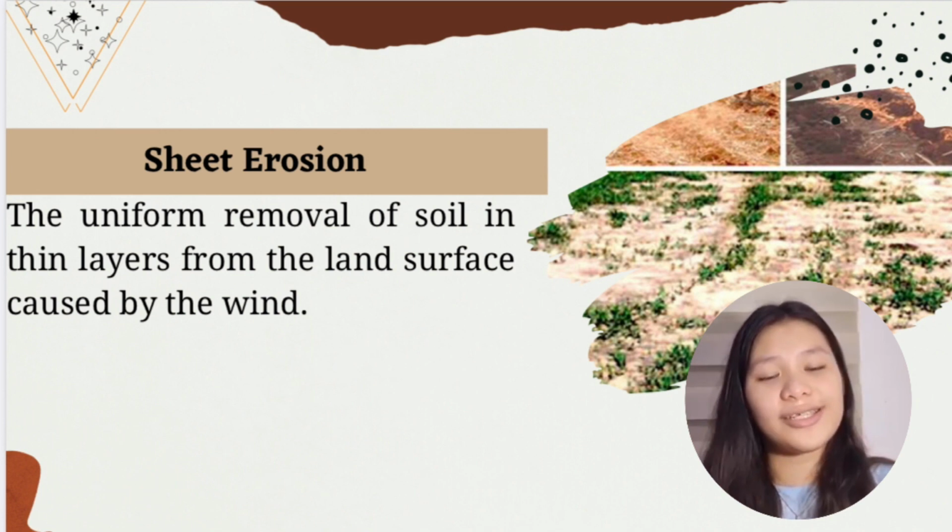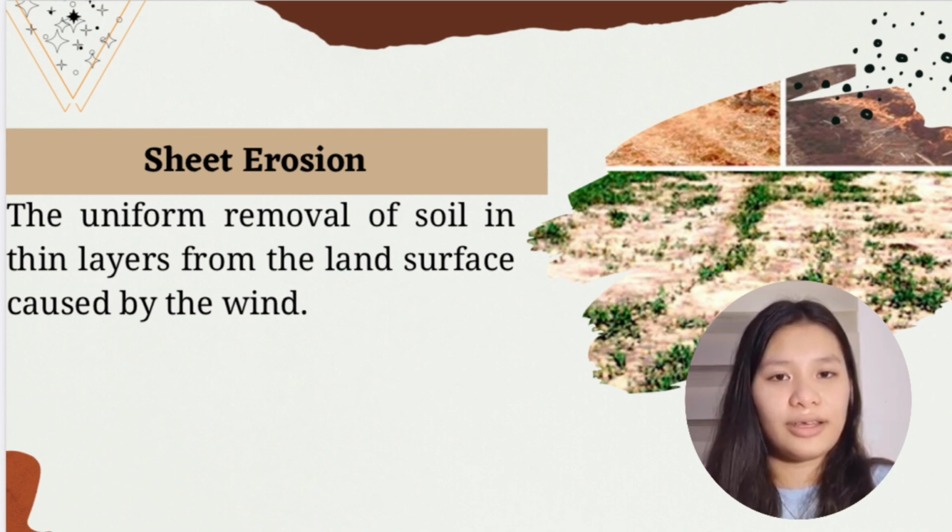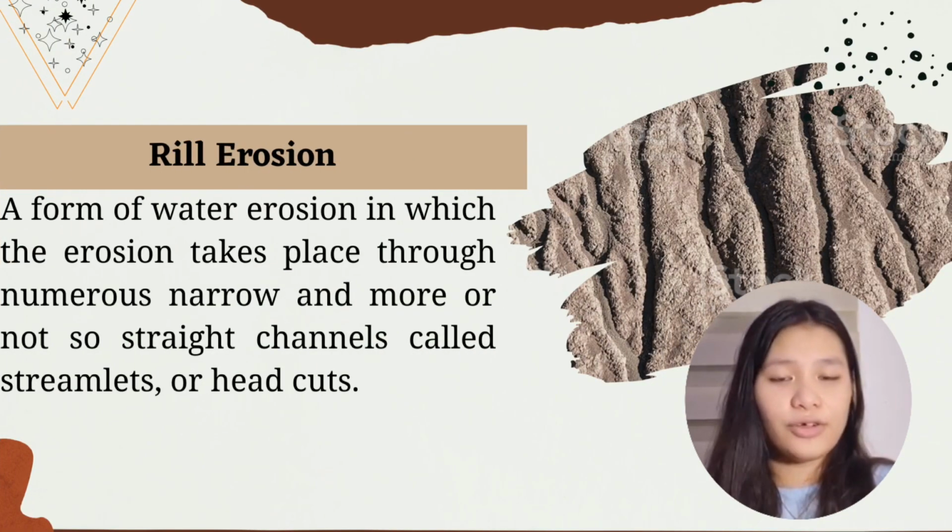The second type of erosion is the sheet erosion. This is the uniform removal of soil in thin layers from the land surface caused by the wind. Sheet erosion is more prone or common in land areas with loose, shallow topsoil that overlie compact soil. The third type of erosion is rill erosion, a form of water erosion in which the erosion takes place through numerous, narrow, and more or less straight channels called streamlets or head cuts. Rill erosion is the most common form of erosion which you can observe during heavy rainfall.